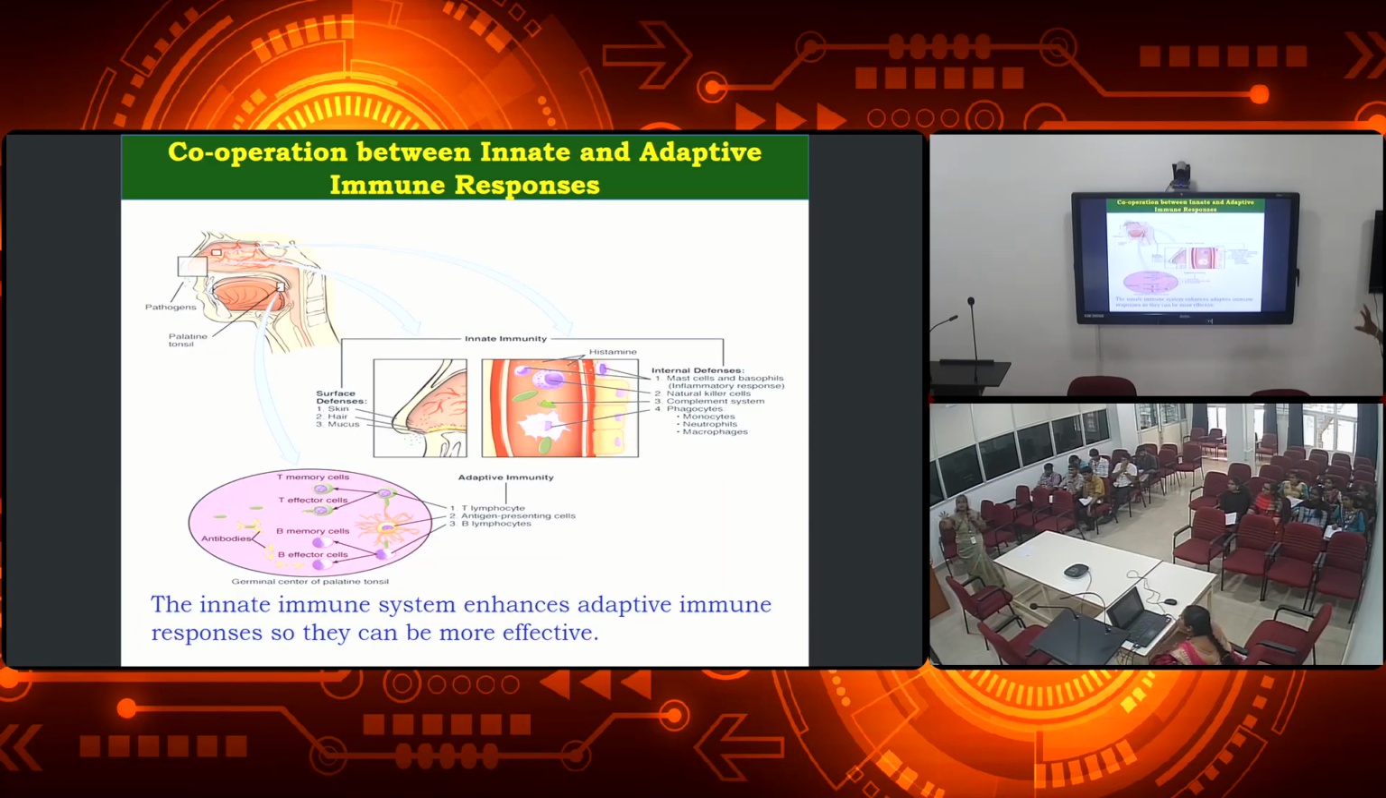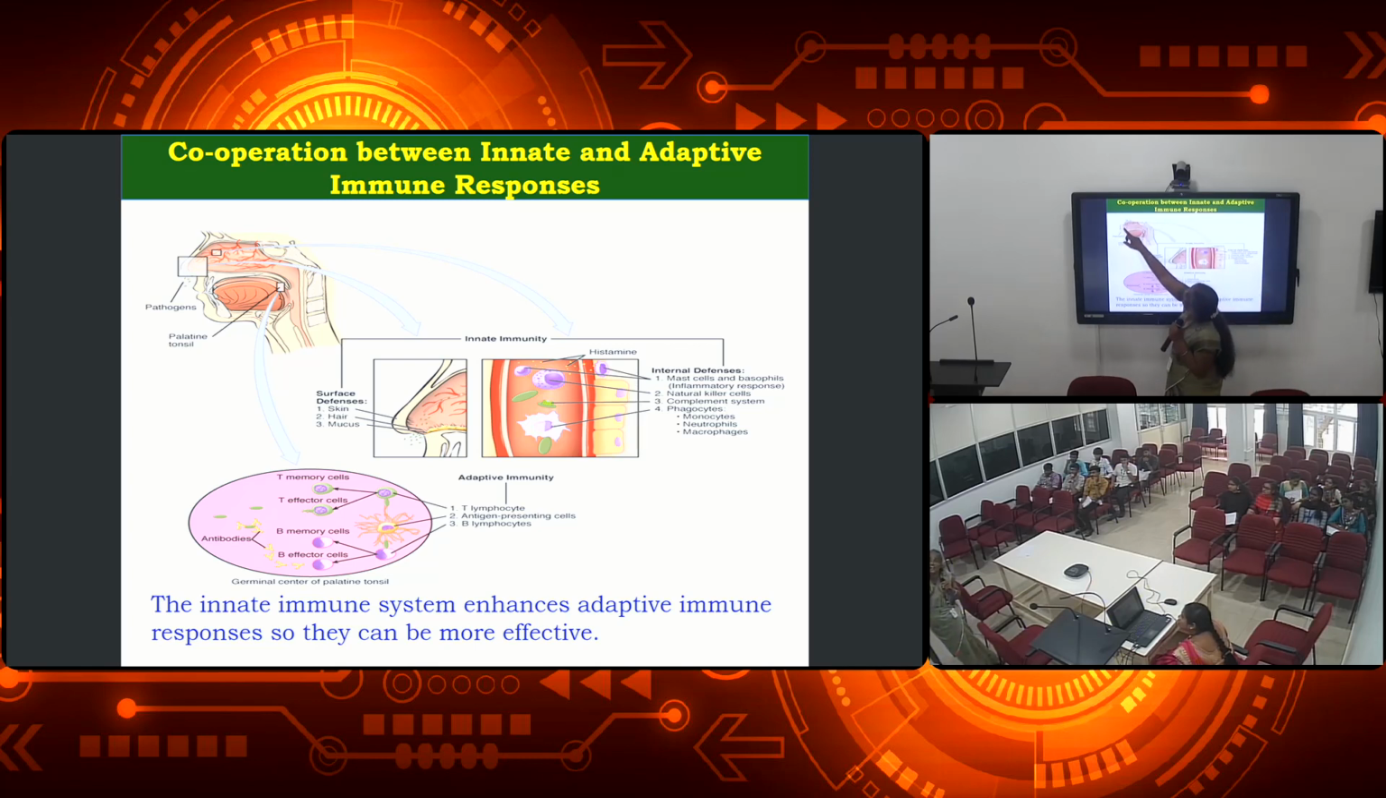So how do the innate and the adaptive immunity responses work together? I told you in the first slide itself, right? When we were discussing briefly about the innate and the adaptive, I told you that sometimes the innate as well as the adaptive immunity work together in order to fight against the pathogens, right? You can see in these pictures.